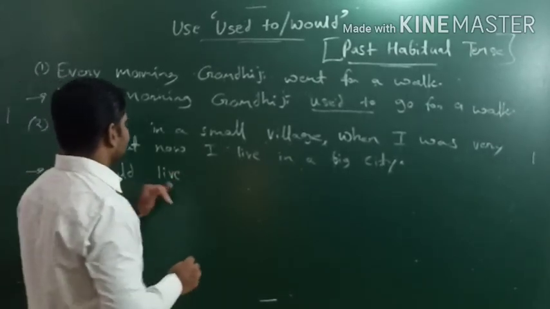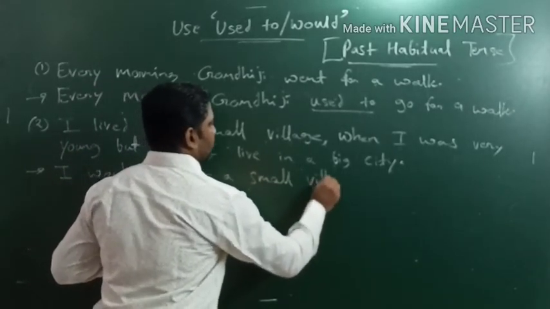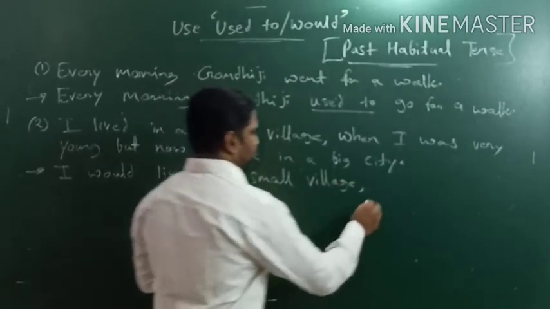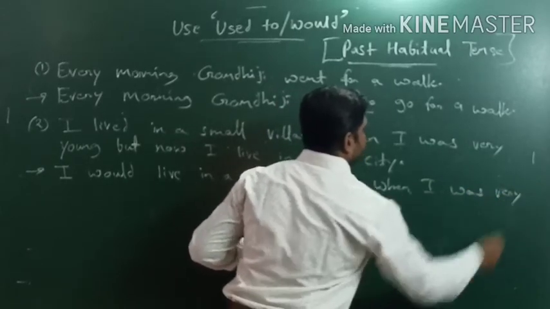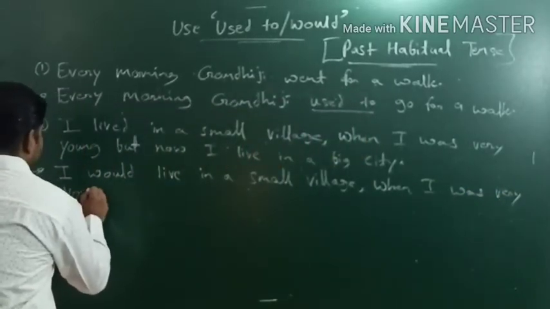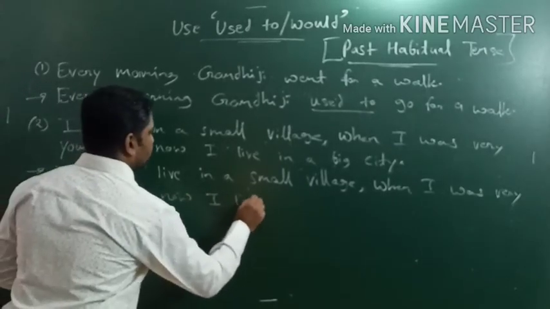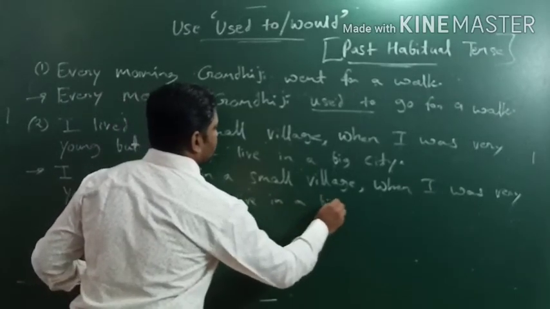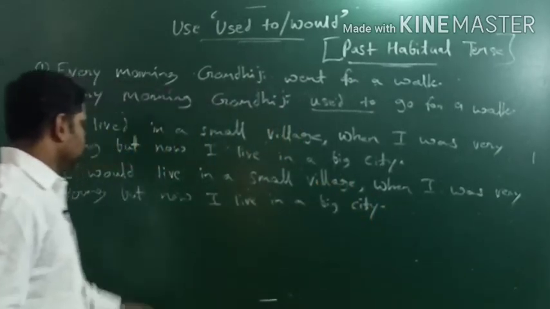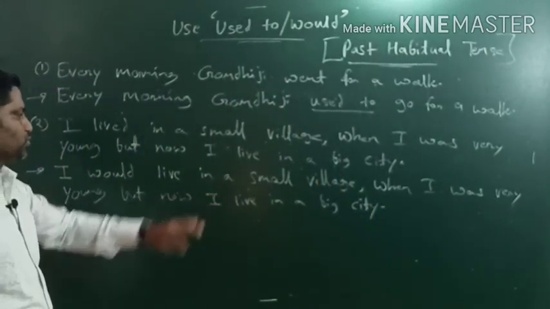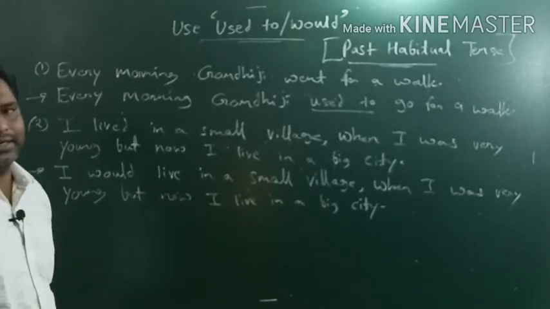So I would live in a small village, comma, when I was very young, but now I live in a big city. Okay, so here we have done I would live in a small village, comma, when I was very young, but now I live in a big city.